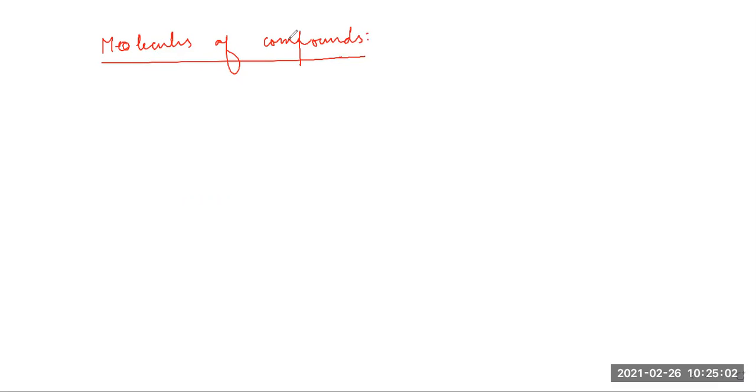All right, students. Before that, I would also define what is atomicity. So, students, atomicity is defined as the number of atoms present in a molecule.